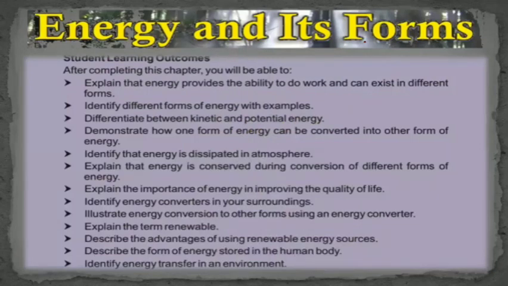But except this, we will talk about some different topics also, like what we will study in this chapter. We will study about energy and some different forms of energy. Then we'll talk about main types of energies, kinetic and potential energy, its forms, and how one form of energy is converted into another form. Then we will see how it dissipates in the environment. Dissipate means it disappears in the environment. How the energy is conserved, how it can be saved.